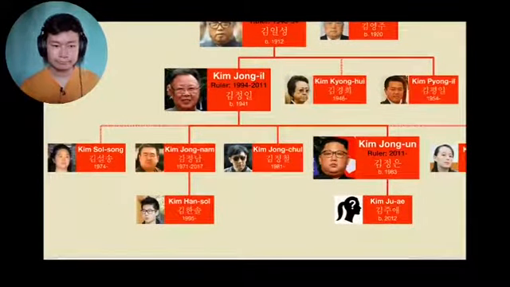His only legitimate child is a daughter by his second wife named Kim Sol-song. She served in various capacities for her father, but her current role is unknown.